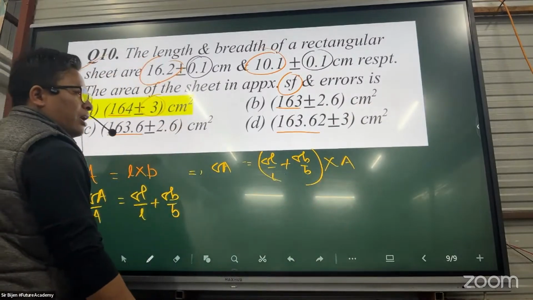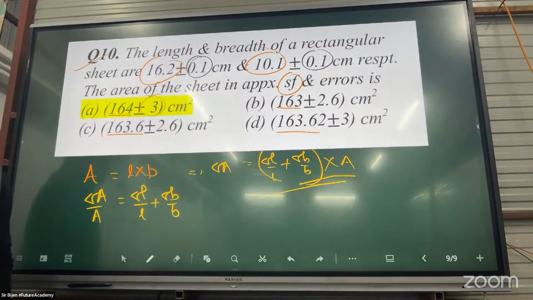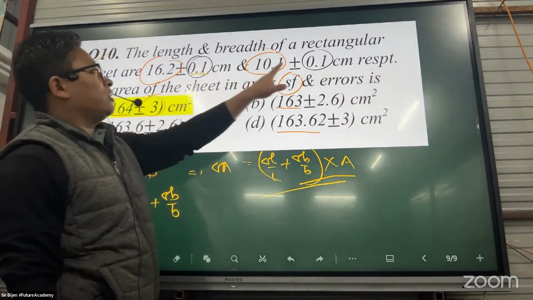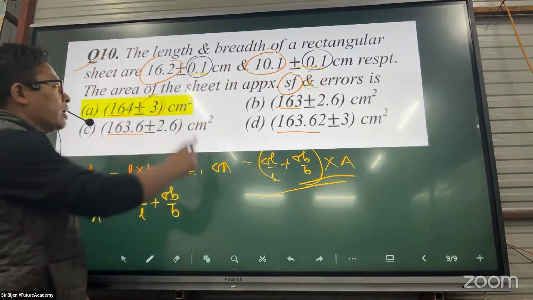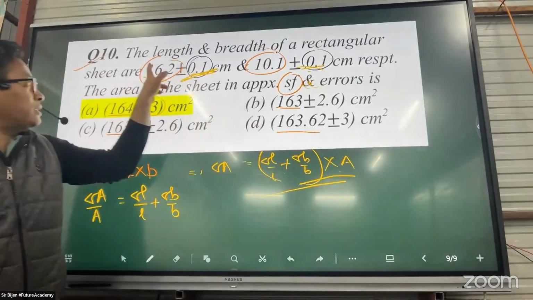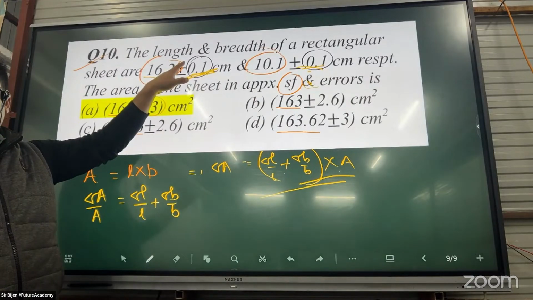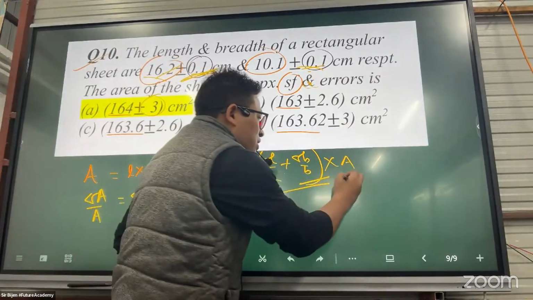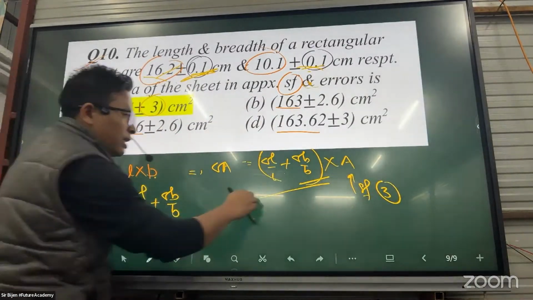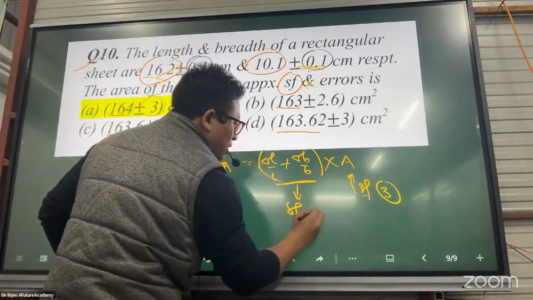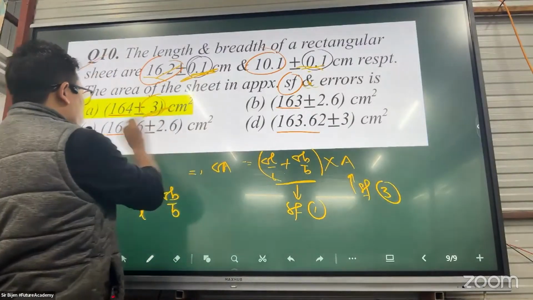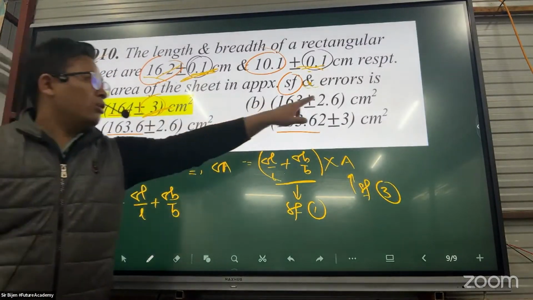Multiplication is involved, so the error part matters. The error has less significant figures, 1. This a will have significant figures of 3. When you multiply, the significant figures are 3, but the error has 1. So overall, the significant figure of the error is 1. So this is the only option.